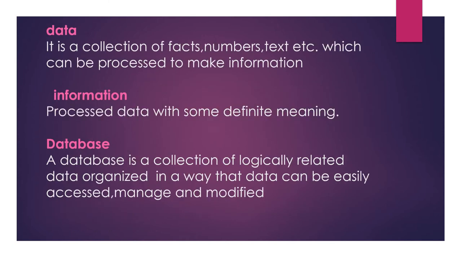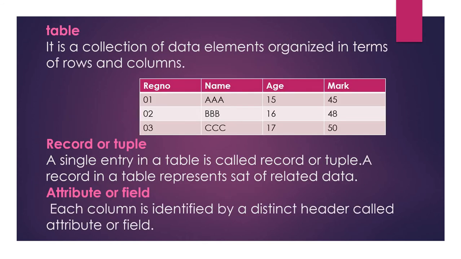Data means facts or numbers, and information means processed data. After processing the data, we get the information. A database is a collection of logically related data. A table means the data arranged in rows and columns. Then in the table, what is a record? A record means one row of related data, a single entry in a table, called a record or tuple.